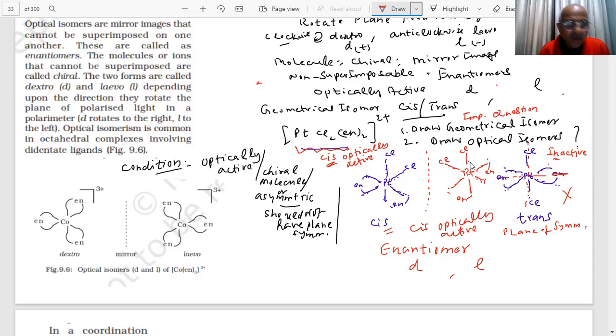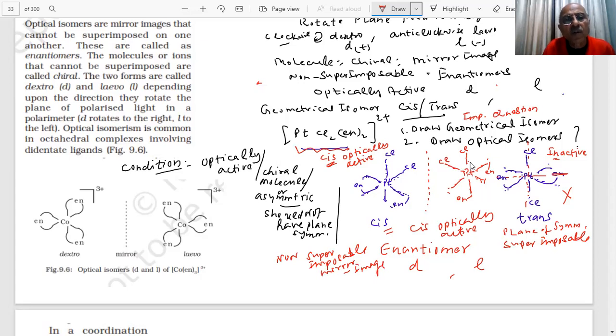The condition is that it is superimposable on its mirror image. It is superimposable, student, on the mirror image. This one is non-superimposable on the mirror image, student. Therefore, they are called enantiomers, optically active. So here we have shown another compound, student.